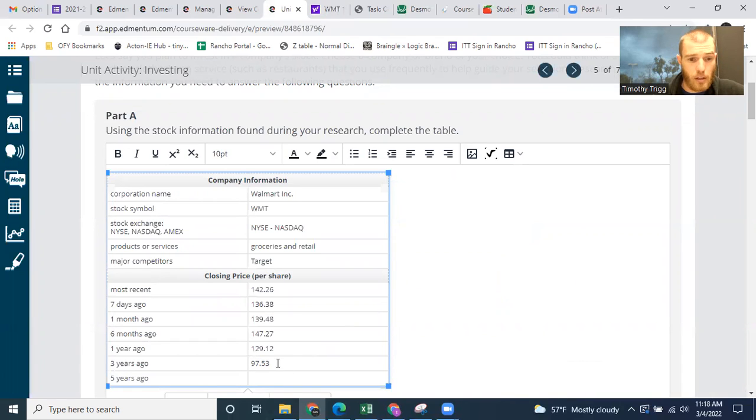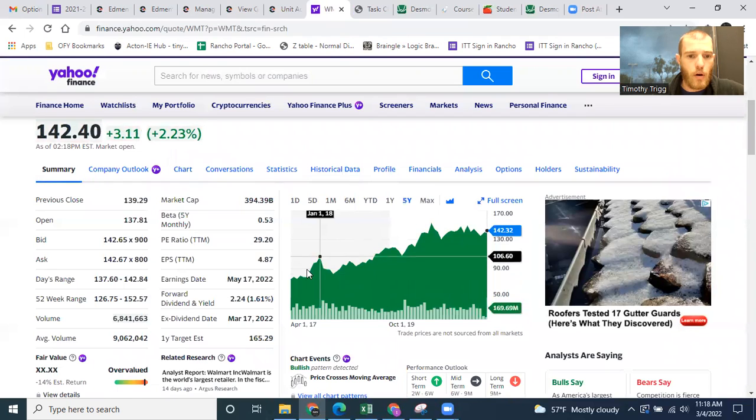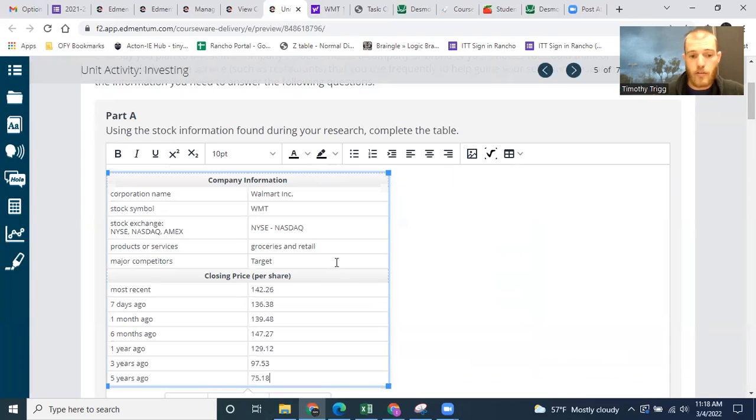So you can see the price increased a lot from 3 years ago, right? So if you had bought Walmart stock 3 years ago, you would have bought it for $97.53, and it would now be worth $142.26. So that's pretty good. Okay. 5 years ago, so we go all the way out here to the far left, $75.18. So that's really good. So if you had bought the stock 5 years ago, you had paid $75.18 for that stock. It would now be worth close to double that. So you almost doubled your money in 5 years. It's pretty good.